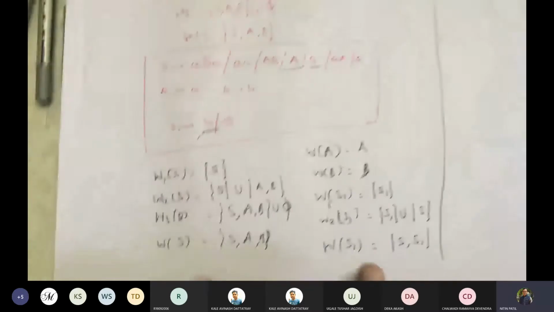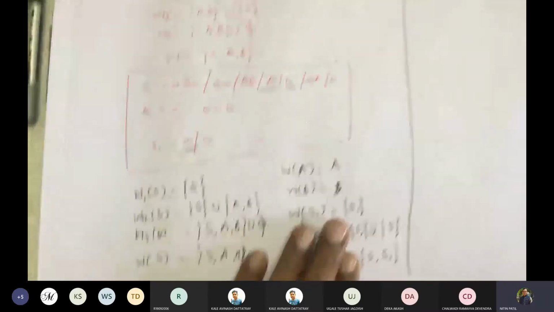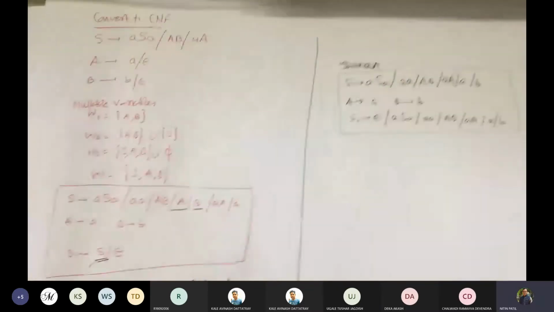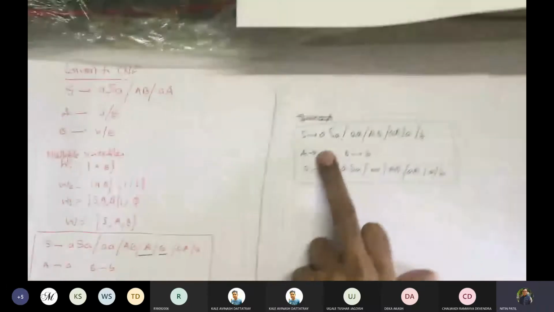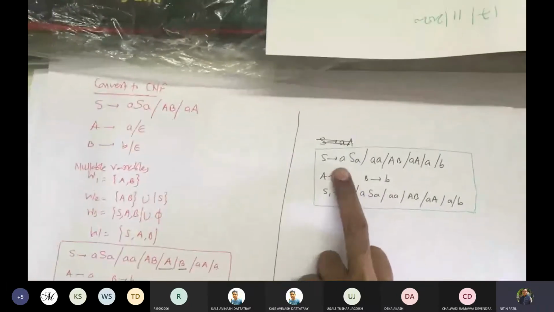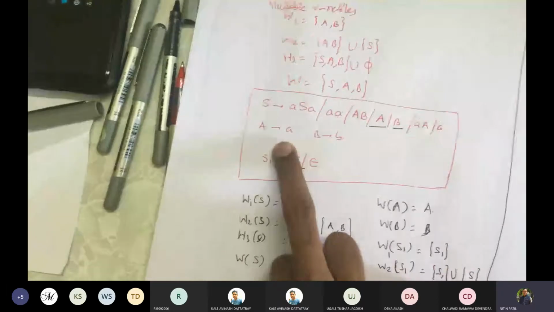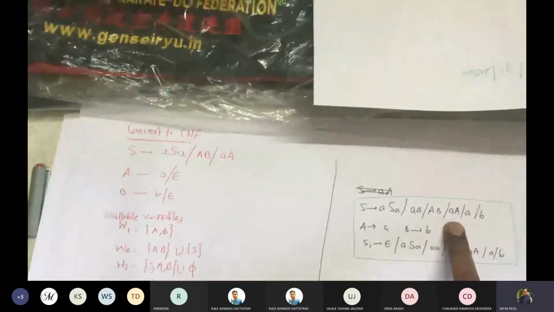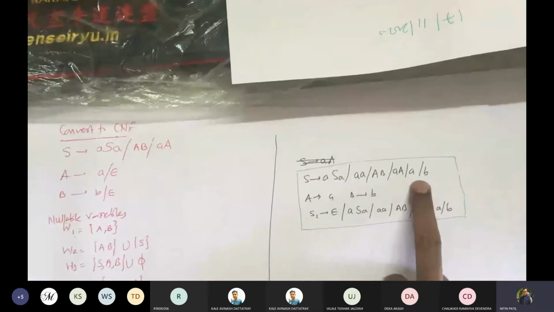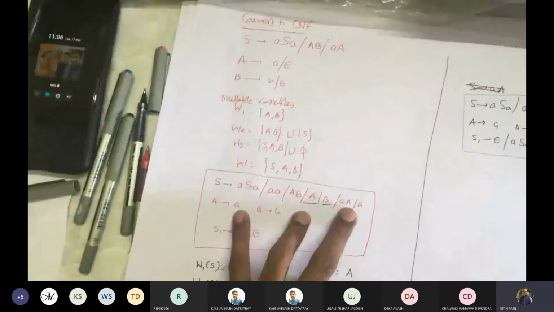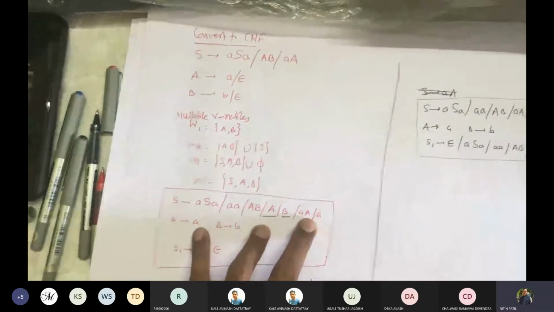So considering these unit production sets, we constructed the new production set. So we replaced this S gives A, and the value for A is a terminal. So we wrote this directly. Fine. So we got this S gives A, which is already written there, and this is epsilon, so that's why we wrote this as it is.